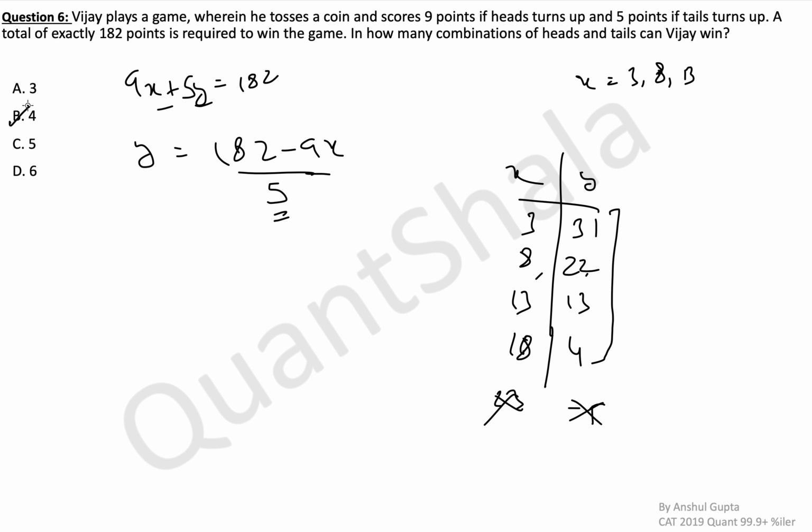So this was kind of a special equations question. But here basically what you need to do is take remainders on both sides, or somehow constrain one of the variables so that you can get the other variable, and then try to make this table. That is how most of these questions can be solved.